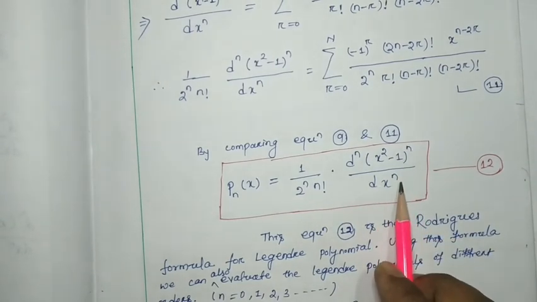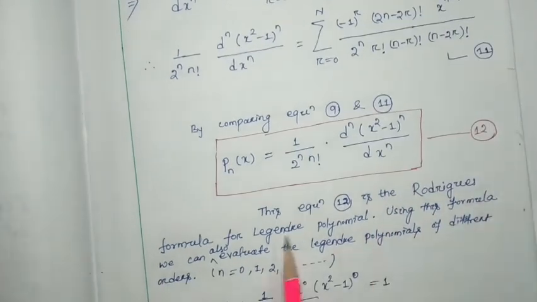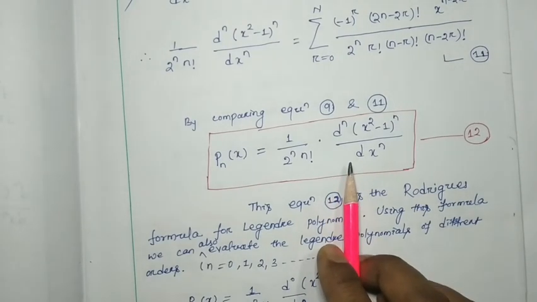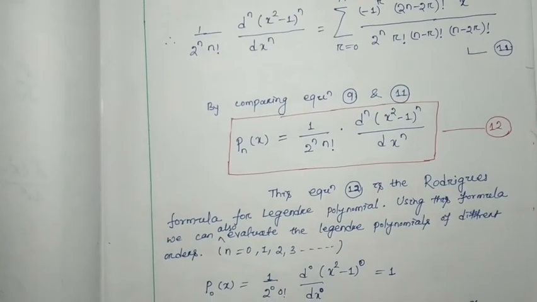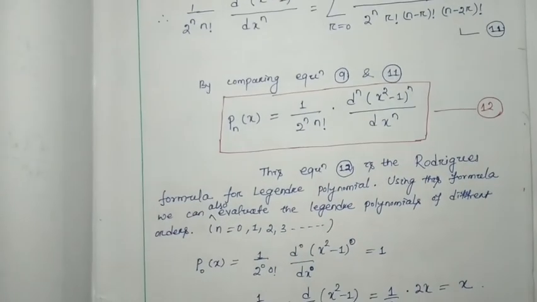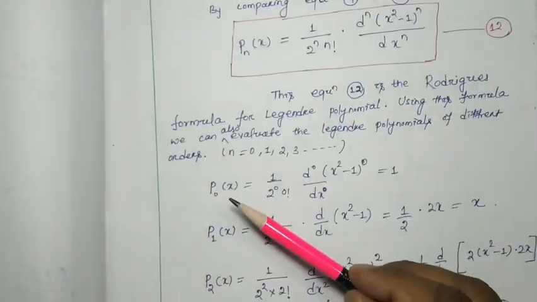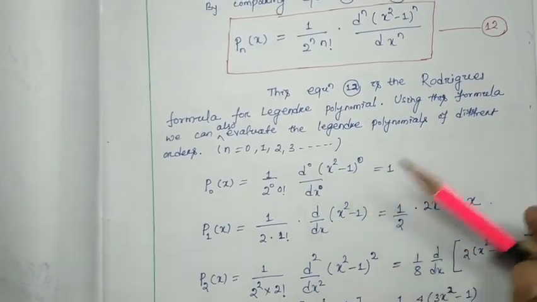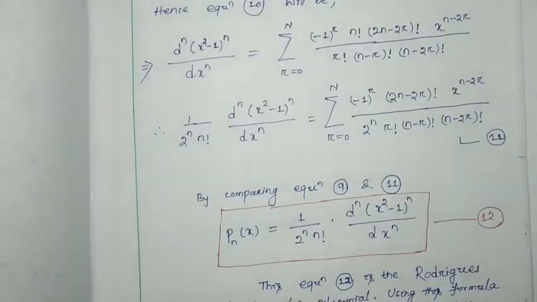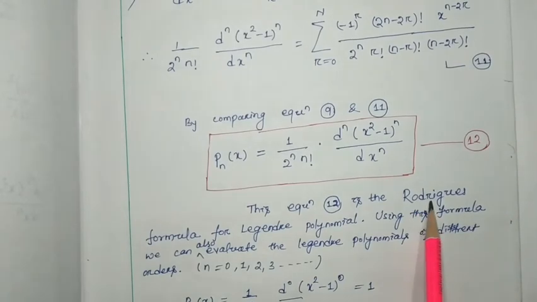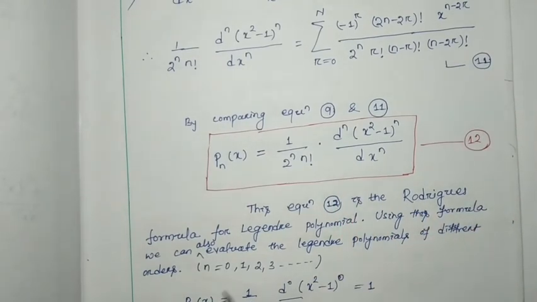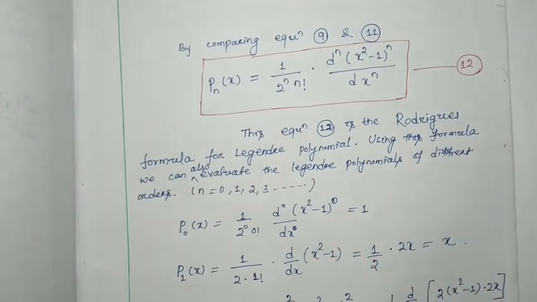By using this Rodrigues formula we can find the Legendre polynomials. You can see that in the next class.